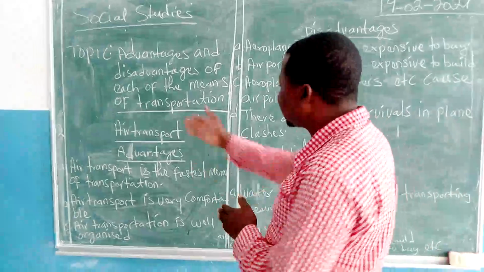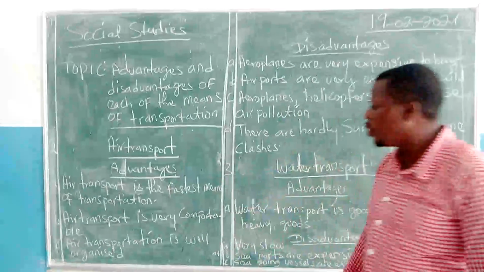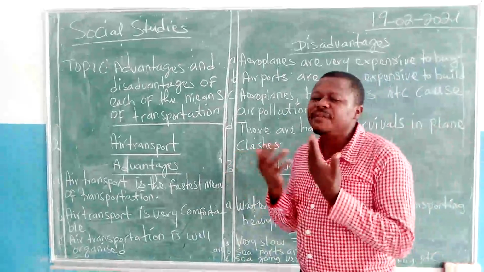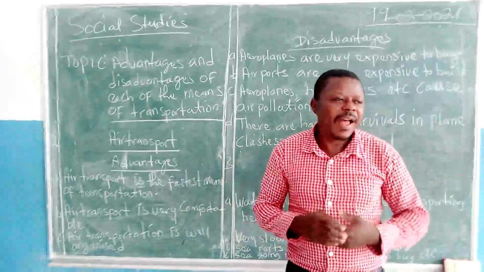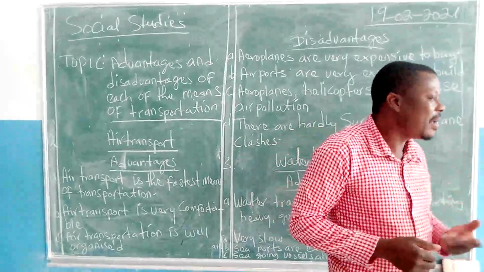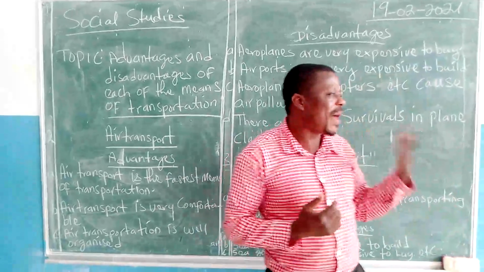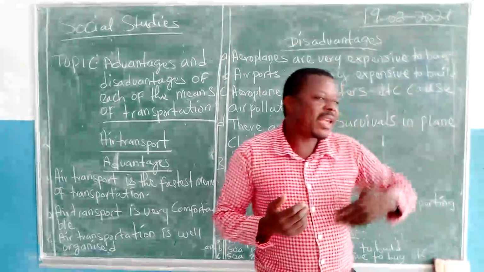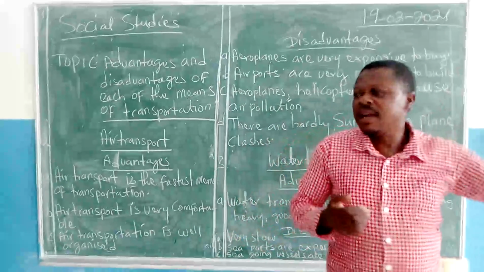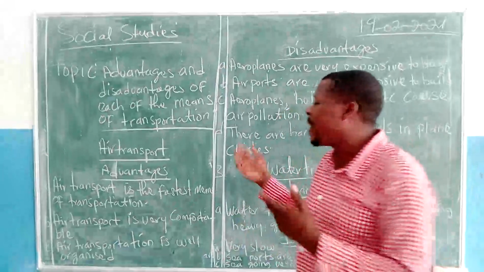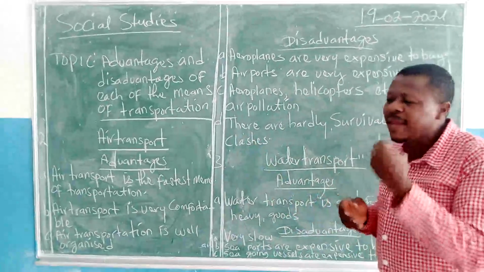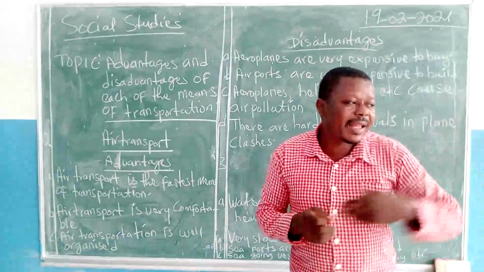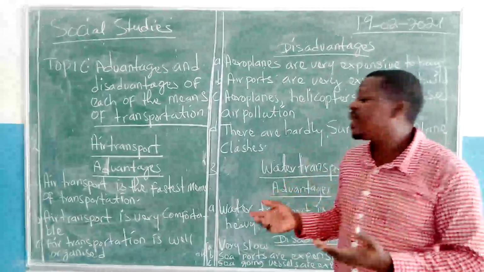The next one is air transport, transportation by air. What are some of the advantages of air transport? I know many of you have entered a plane, maybe from Malabo to Bata, from Equatorial Guinea to Spain, to the US, to Germany, to other parts of the world. And then you have also entered taxis and cars. Even some of you have entered ships too.